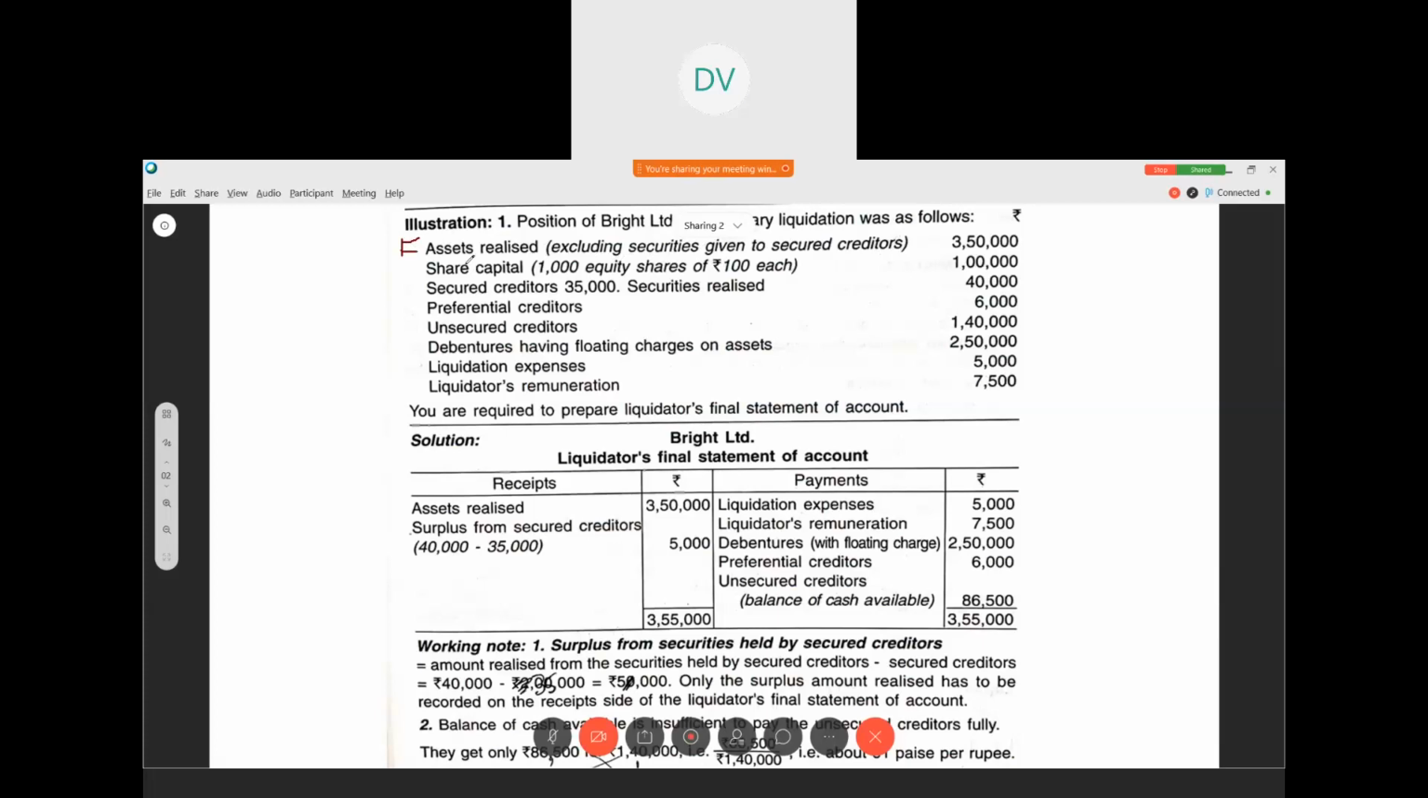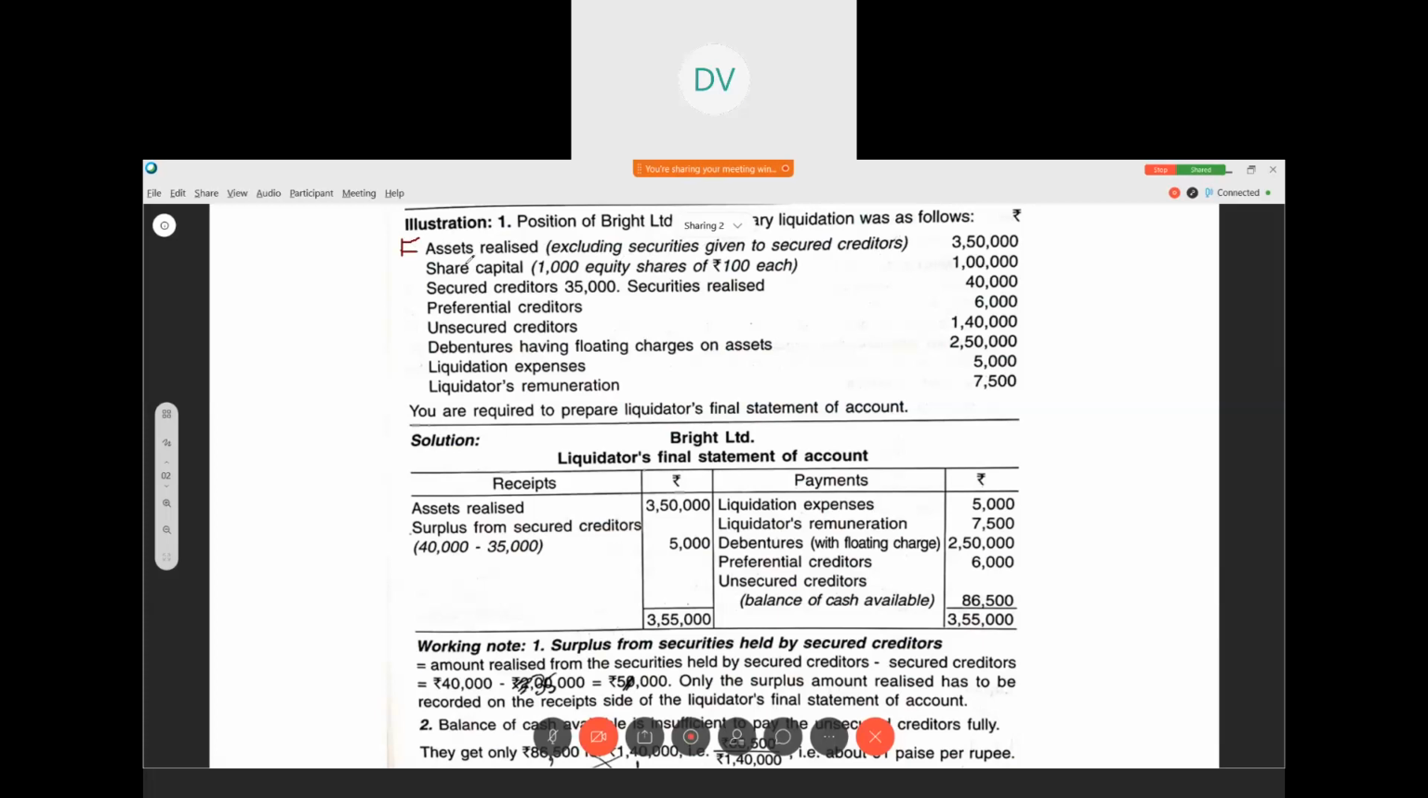So, the amount available to unsecured creditors. Amount realized from assets is 39,650. Less all the payment side entries: liquidator's remuneration, which is 2% on the assets realized, liquidation expenses, amount paid to debenture holders, amount paid to preferential creditors. The total is 21,793. So when deducting, the balance of cash available, I told you, before calculating the commission for unsecured creditors,